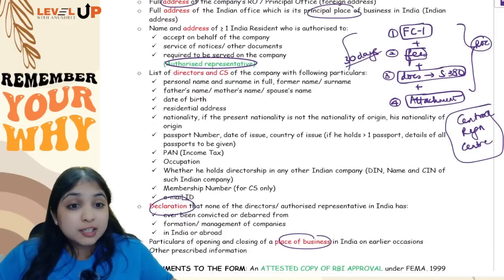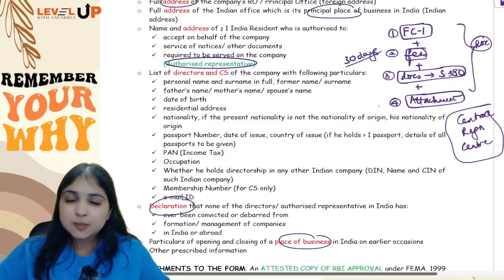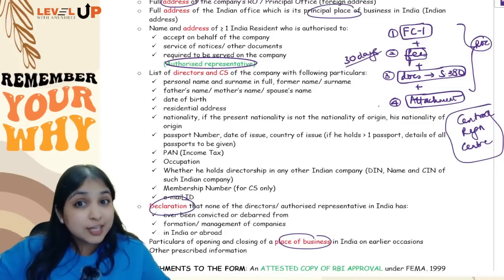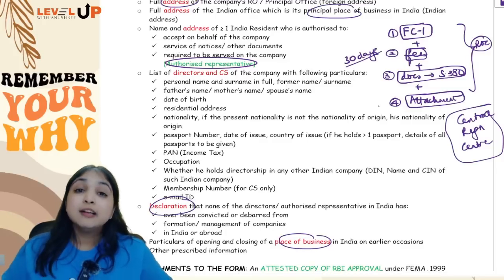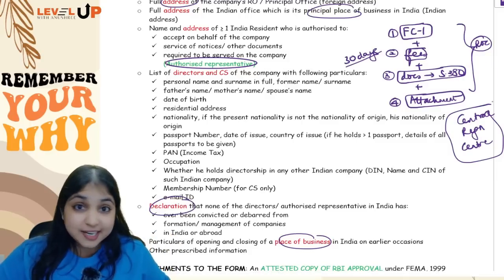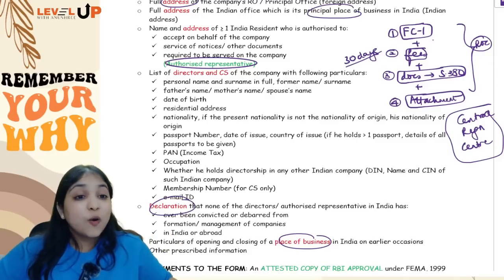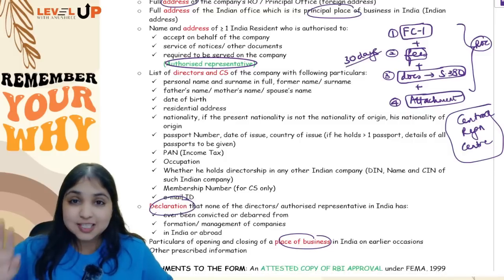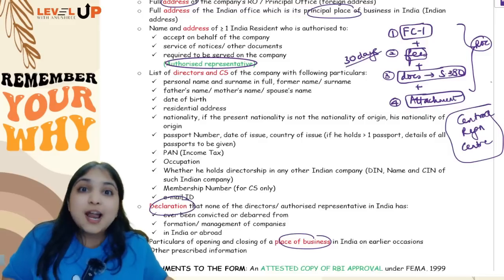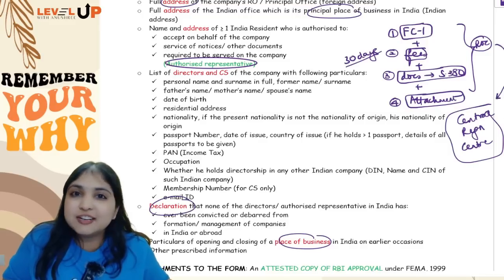Then when we alter these documents, FC2 has to be filed with ROC. Then in case a prospectus is being issued, even that has to be filed with ROC. So will everything be filed with this ROC Central Registration Center? The answer is no. Only these four things which the foreign company is going to file at the time of establishing place of business in India, this alone has to be filed with ROC Central Registration Center.